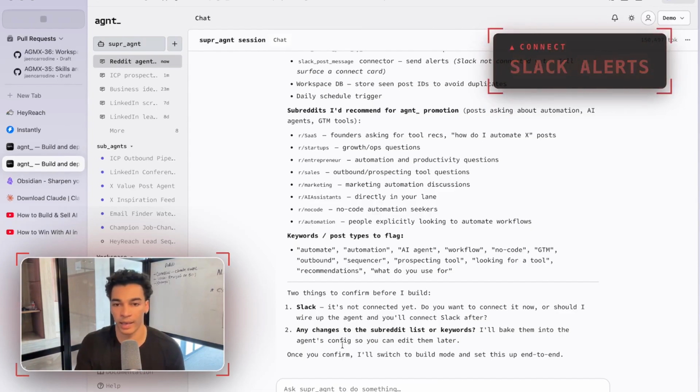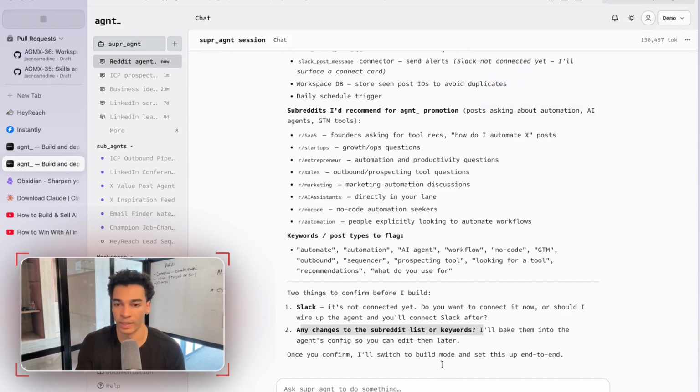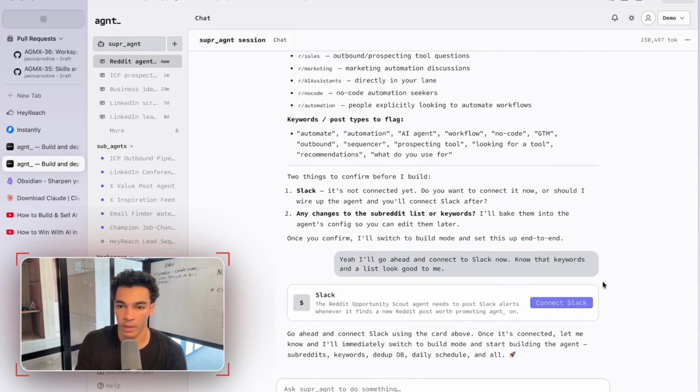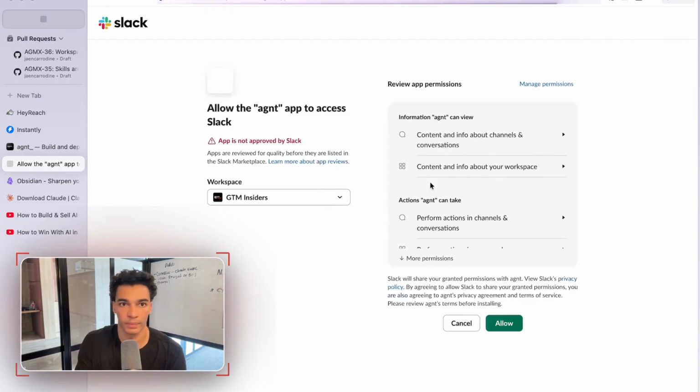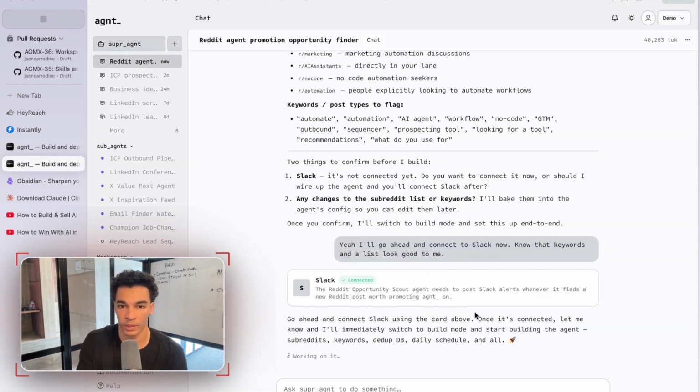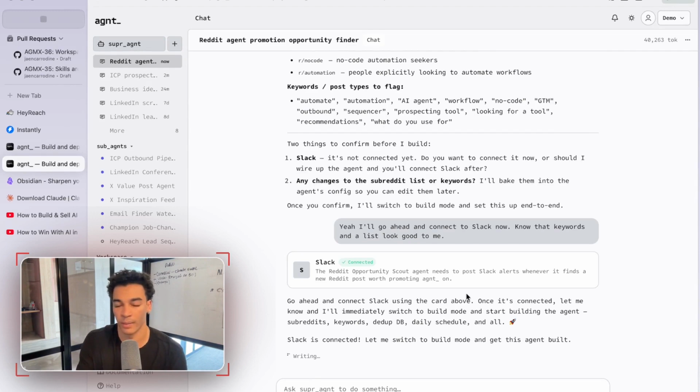So we need to connect Slack, and then it's asking if we're happy with the list and keywords, which for now, yes, we are. I'll go ahead and connect Slack now. No, the keywords and list look good to me. Cool, so it's got me this card. I'll just go ahead and connect that to my Slack channel real quick. All right, that's connected and we're good to go. It should move on to the next step automatically.